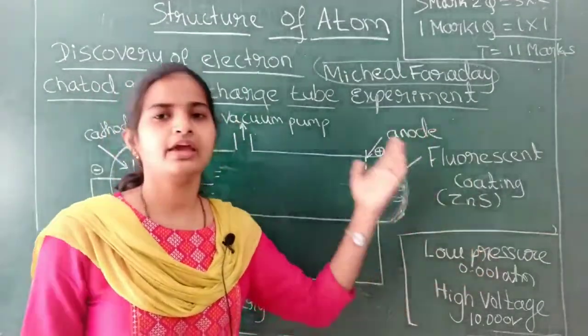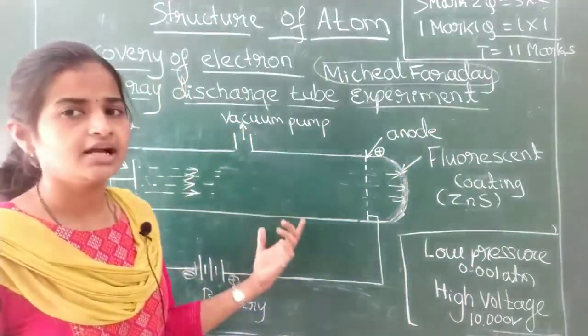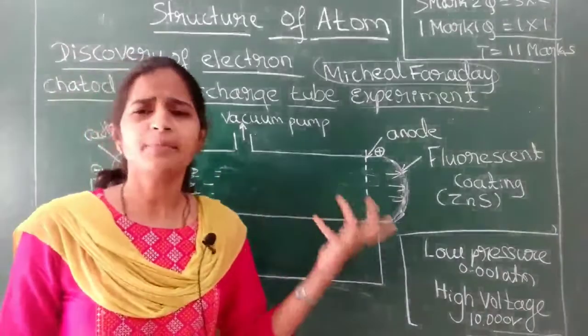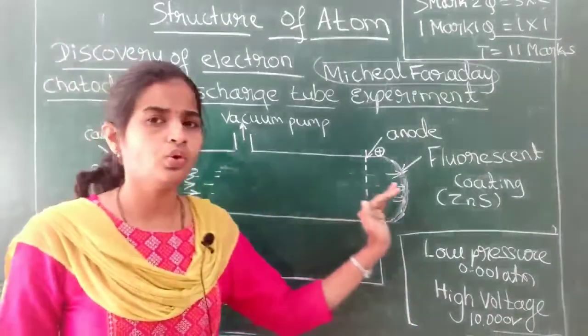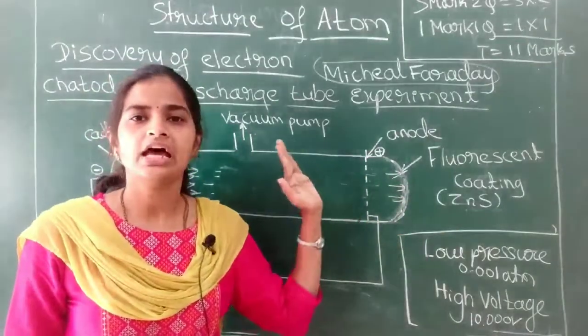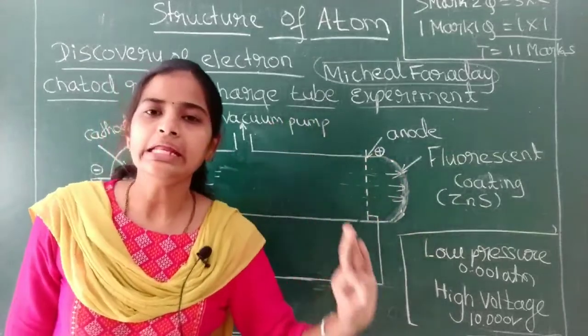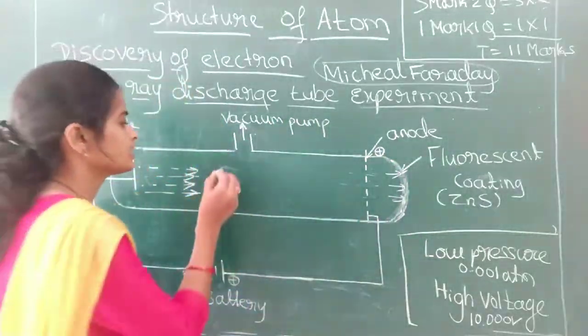By this way, he gave the result that there are certain rays or some particles which are traveling from cathode to anode, and he named those rays cathode rays.